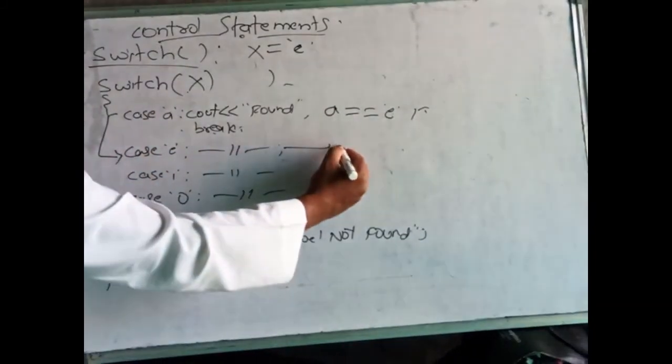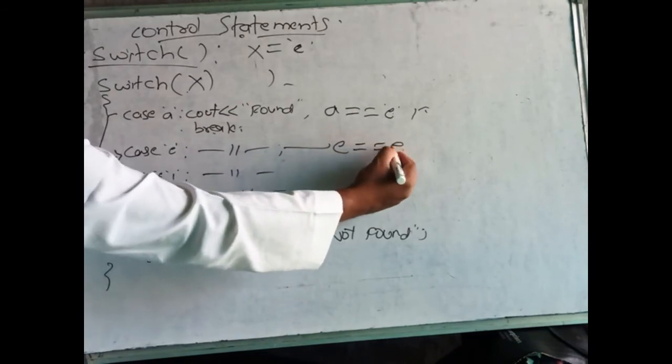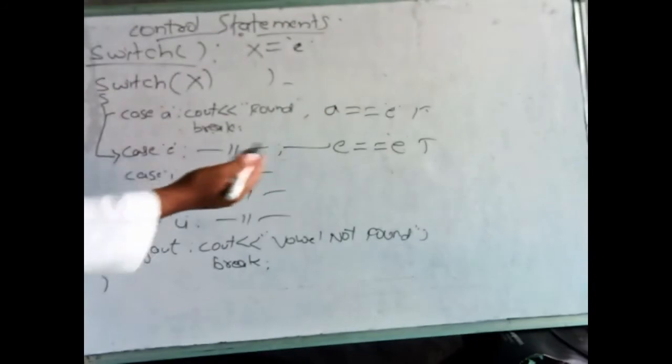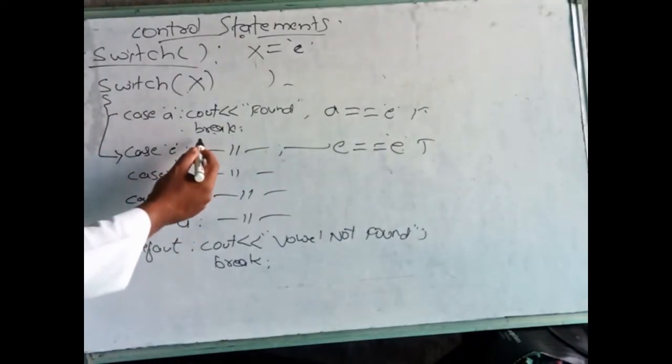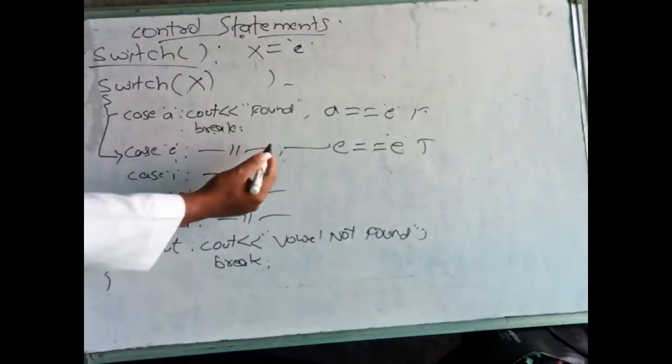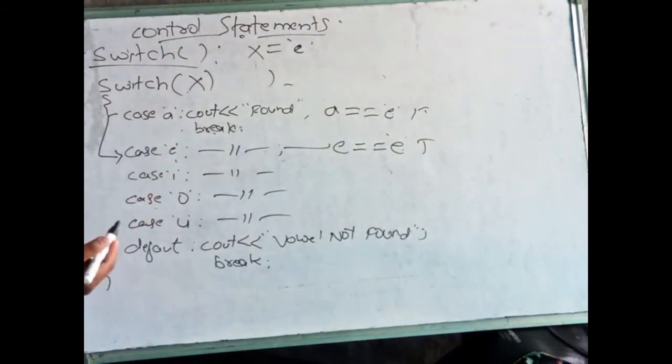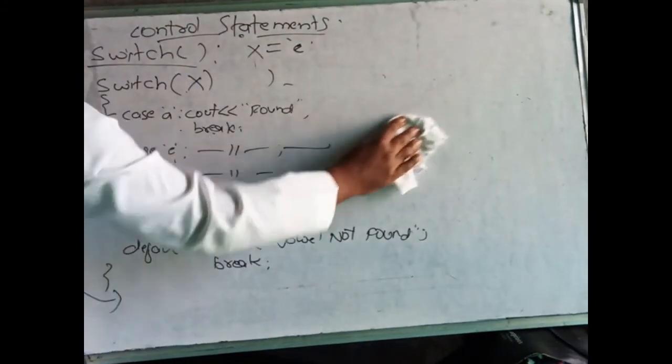Here it will check E is equal to E. It will compare. Yes, it is true. So it will execute this one. Once it executes this, it is true, then it will not check the other cases. It directly comes out of the switch statement. Clear?